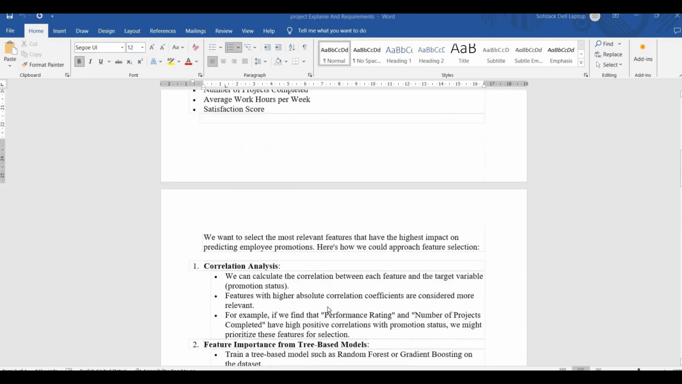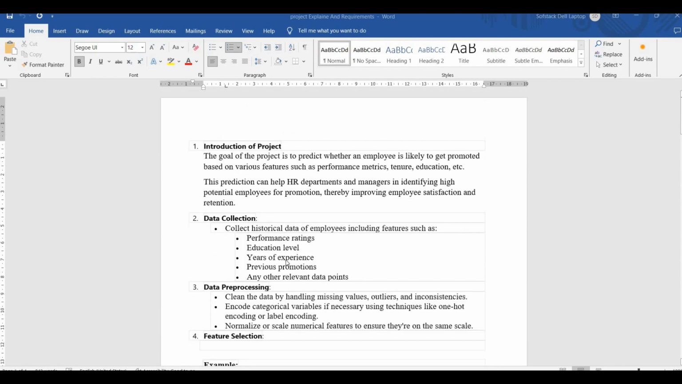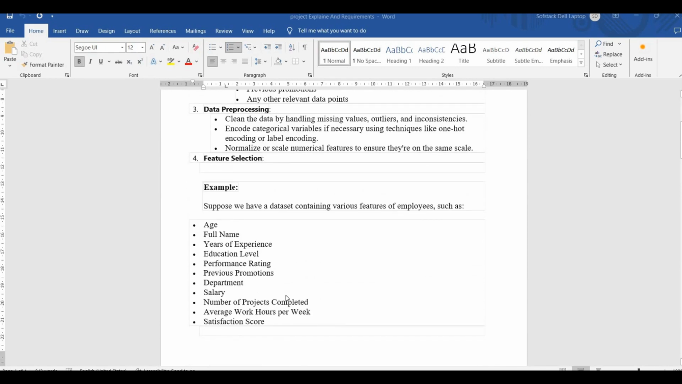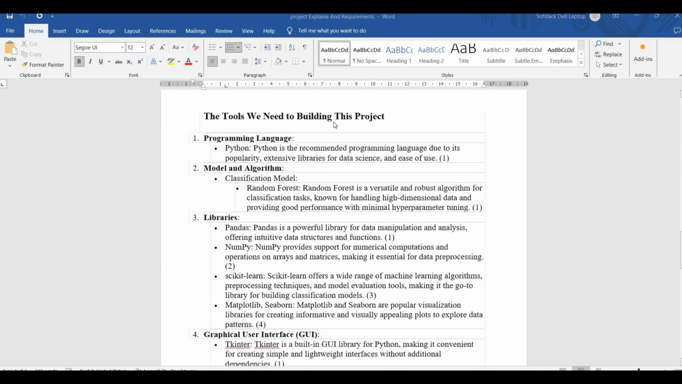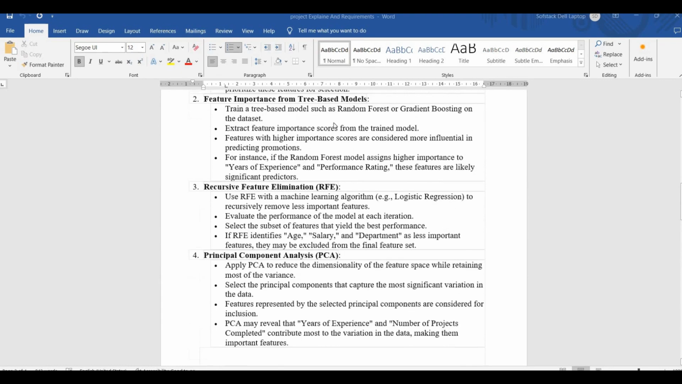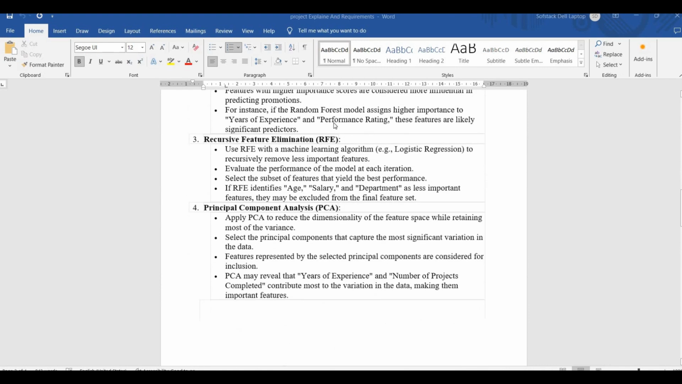Okay, so far we have covered data collection, data pre-processing and feature selection. This is a general outline of any machine learning project flow. After feature selection, it's mentioned that the tools we need to build this project. So these are some technical requirements which have been mentioned here.